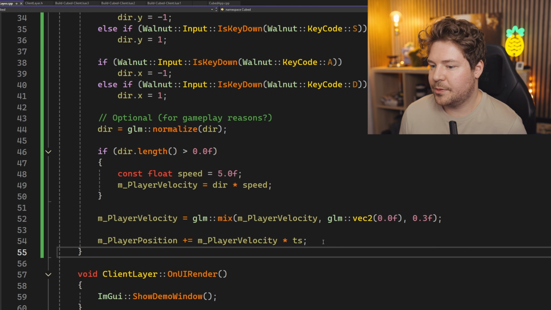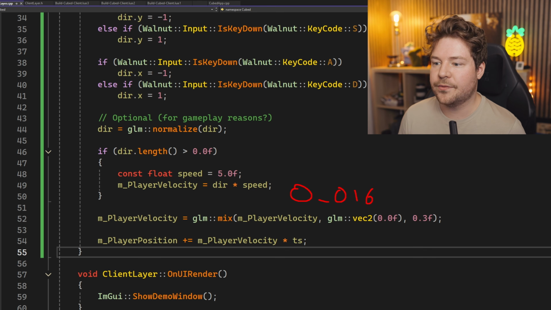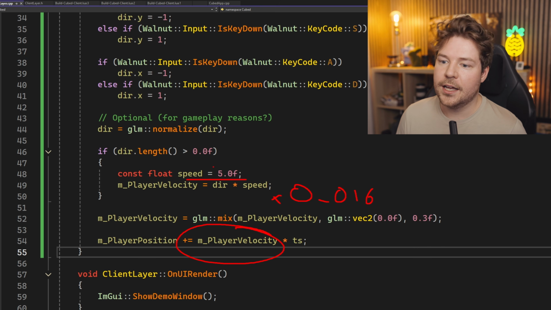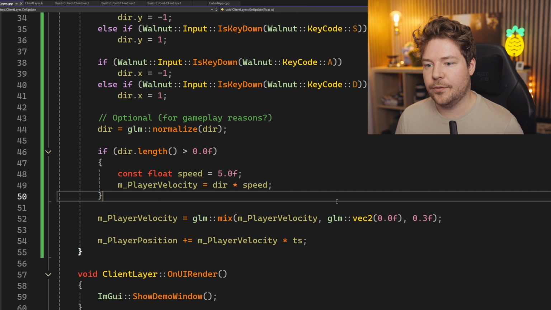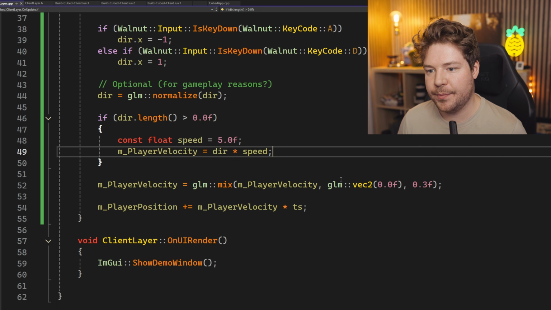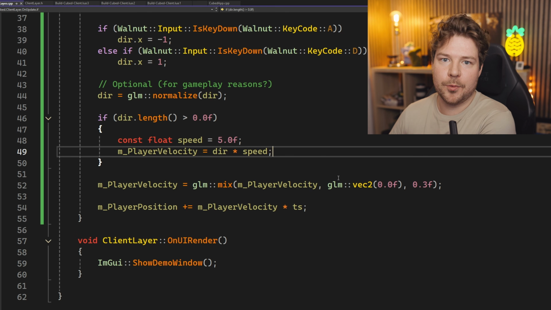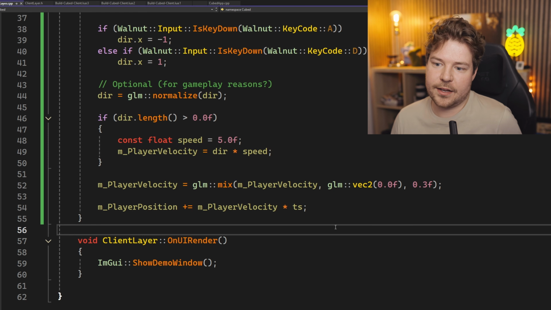If this is running at 60 frames per second as an example, I think it won't be. If this is VSync, this monitor is 144 Hertz, so it'll be faster than that. But if it was 60 frames per second, then the time step would be like 0.016, which is a very small number. That's what we're multiplying player velocity with, which is why that speed is important, because now the speed is not 5 units or 5 meters per frame. It's reduced to 5 meters per second. 5 meters per frame would be, at 60 FPS, 60 times more than 5 meters per second. All right, cool. Anyway, so let's test this out.